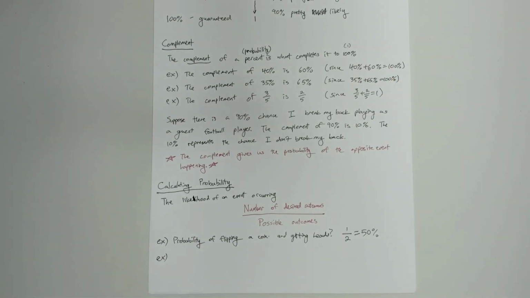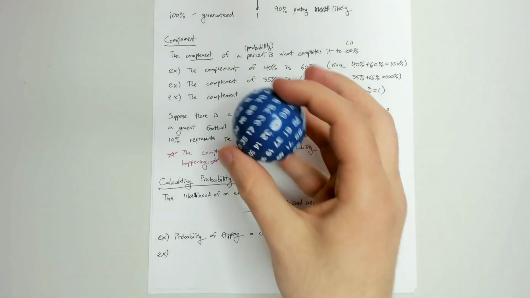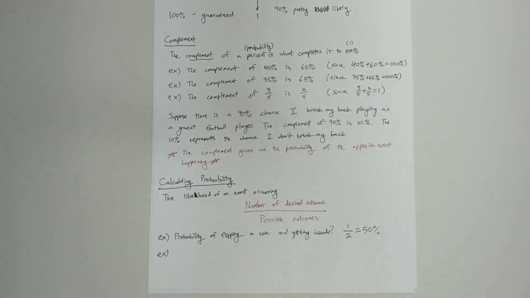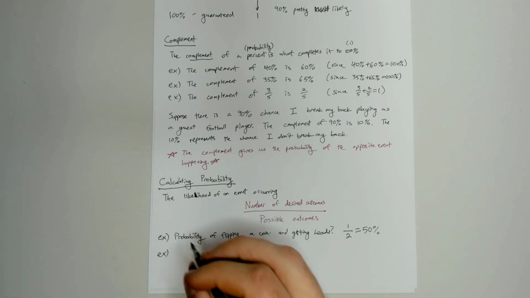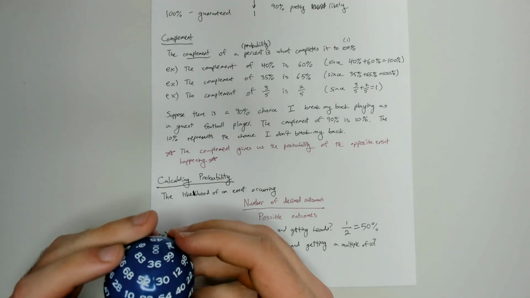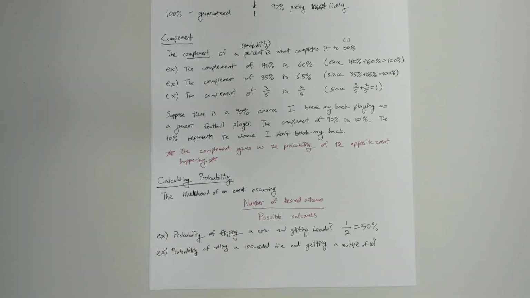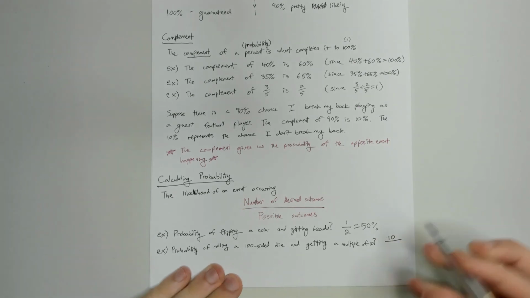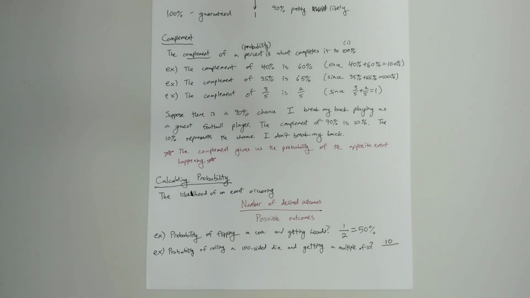Let's try a little bit more of a complicated example. So here I have a 100-sided dice, right? It goes from 1 all the way up to 100. And I want to know, what's the probability of rolling this and getting a multiple of 10? How many outcomes satisfy this idea of getting a multiple of 10? Well, what are the multiples of 10? There's 10, 20, 30, 40, all the way up to 90 and then 100, right? So there are 10 different multiples of 10 between 1 and 100. So that means 10 are the number of our desired outcomes. That's how many numbers on this dice actually fit this property here.